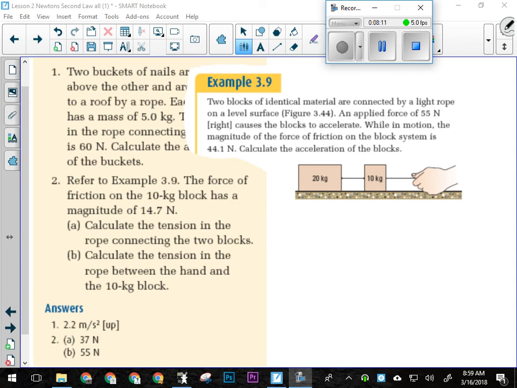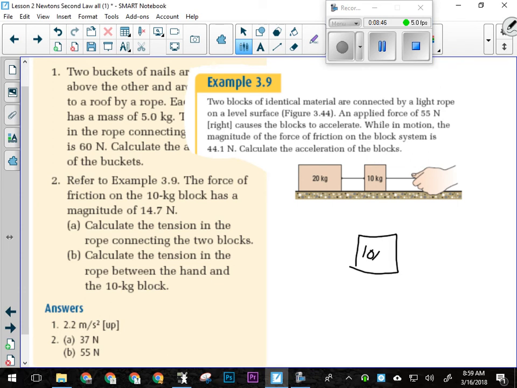We want to break this system up right now, because the tension we're looking for is in the middle of the system. We can't find it as part of a whole system because it's smack in the middle. So we have to break it up into the 2 parts so we can isolate that force. Everybody follow my logic there? So that rope, and this is the nature of ropes and tension, is actually pulling on both the 20 kilogram block and the 10 kilogram block. Tension pulls in different directions. But I'm going to look at it from the 10 kilogram block's point of view.